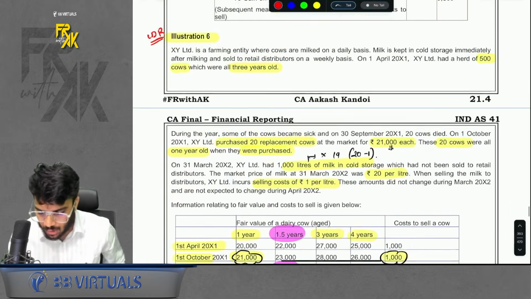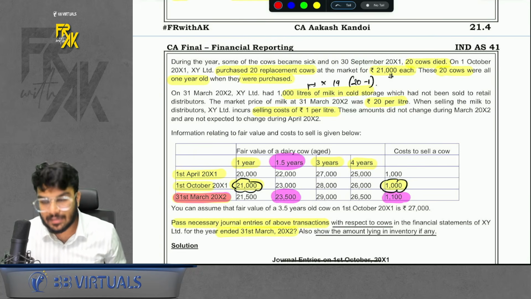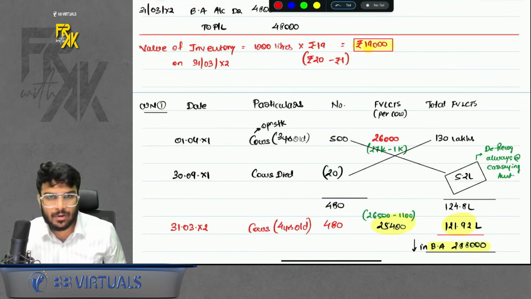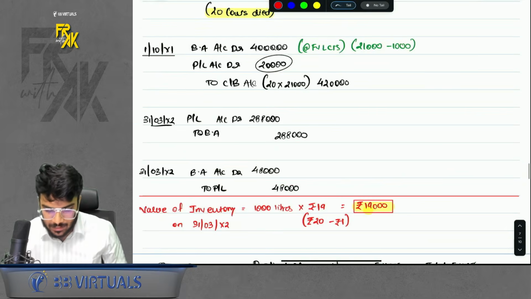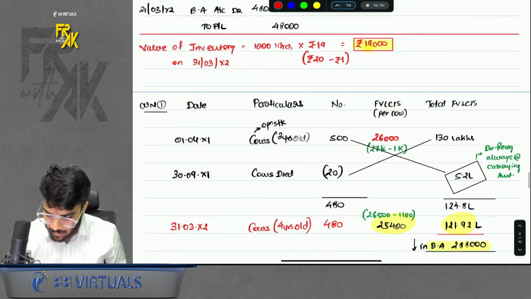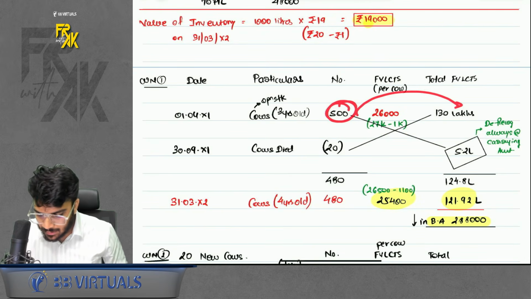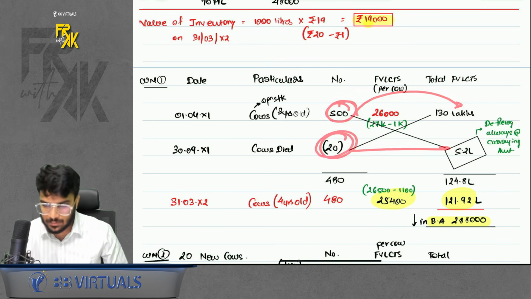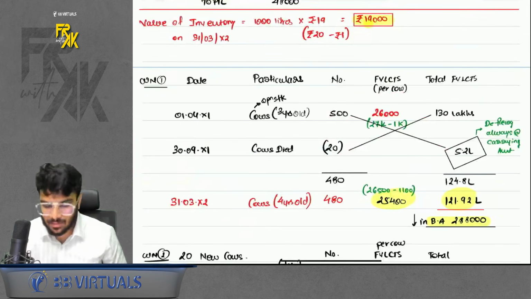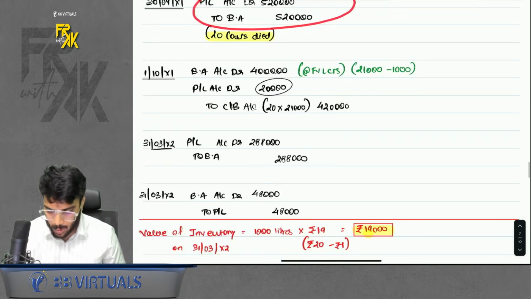Now what happened is, on 30th September 20 cows died. So when a cow dies, it is a loss for you, and the cows will be derecognized. And at what value will it get derecognized? It will get derecognized at carrying amount. How to find it? You can cross multiply and find. If 500 cows value is 130, what is the carrying amount of 20 cows? You will get 5.20 lakh. Because it died, it is a loss for you, book it: profit and loss to biological asset. Okay, so how many cows remain now?